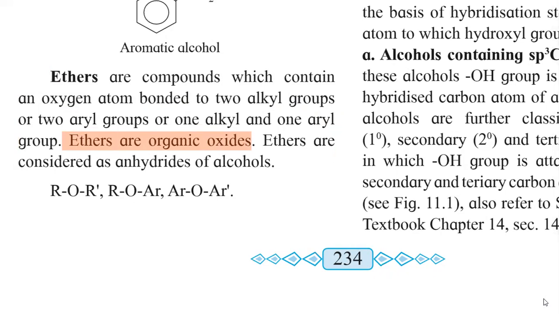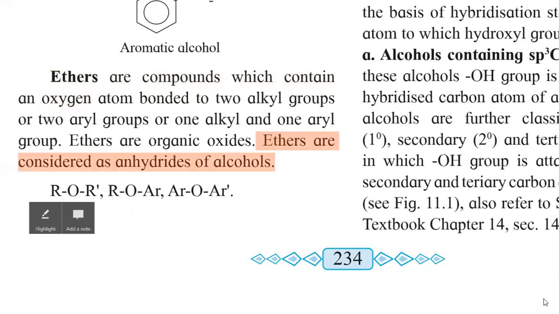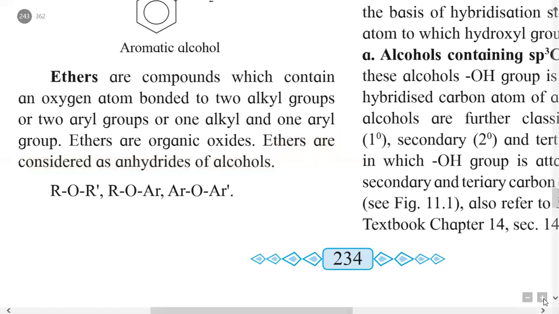In other words, ethers are considered anhydrides of alcohol, because from two alcohol molecules, if we remove one H2O molecule, then the compound obtained is called an anhydride. So ethers are anhydrides of alcohol.